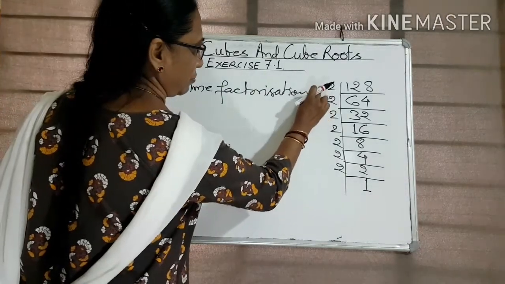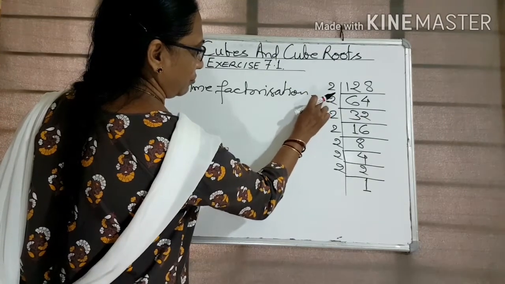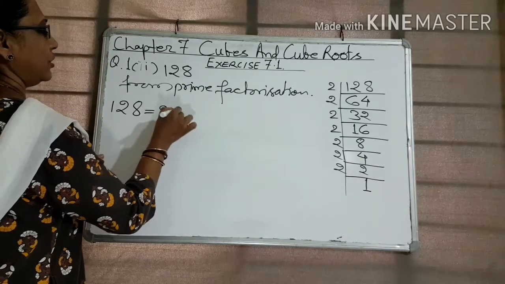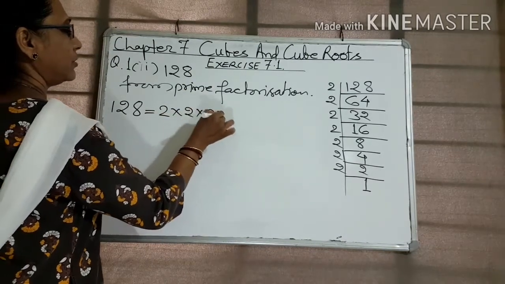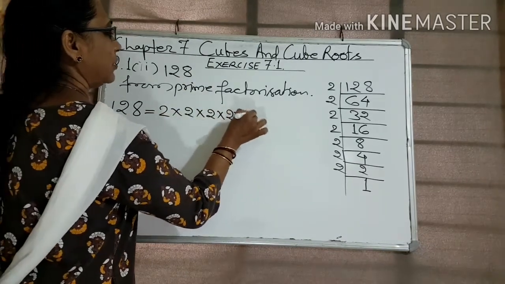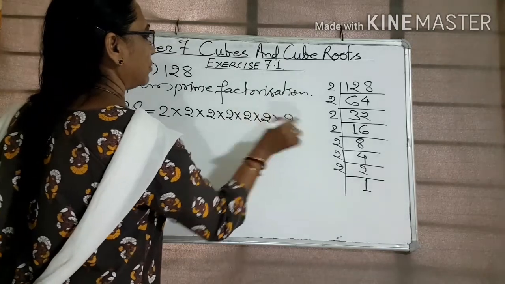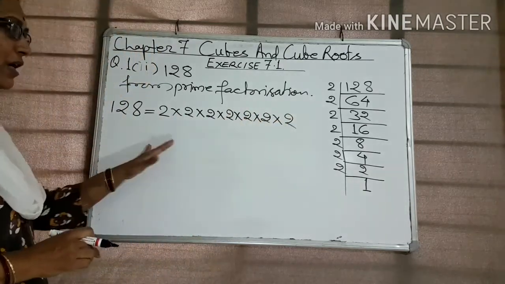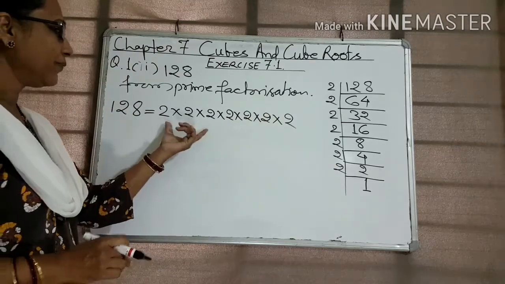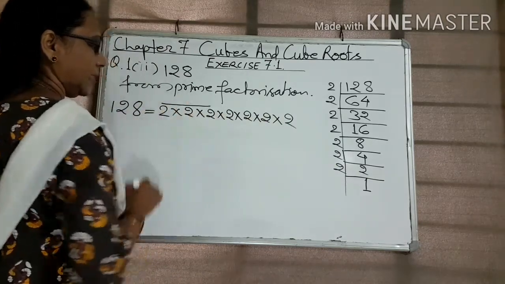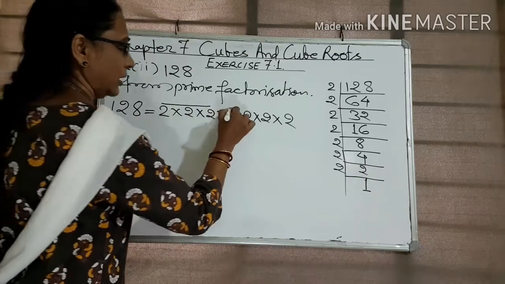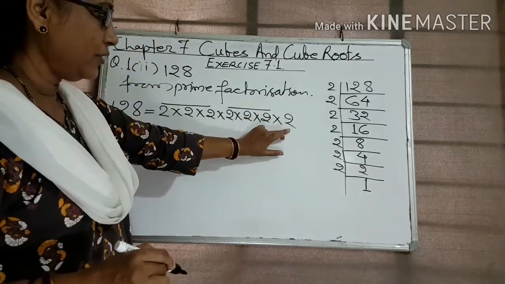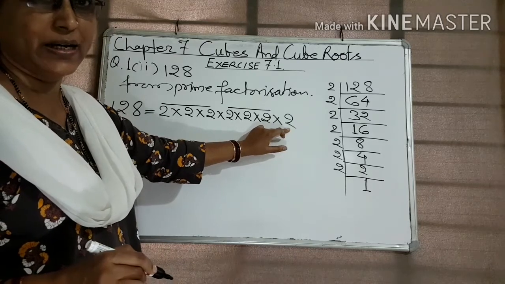2 comes 1, 2, 3, 4, 5, 6, 7 times: 2 into 2 into 2, 2 into 2 into 2, 2. 1, 2, 3, 4, 5, 6, 7. 2 comes 7 times. Here we take 3 times 2, again 3 times 2, but one 2 is left here.